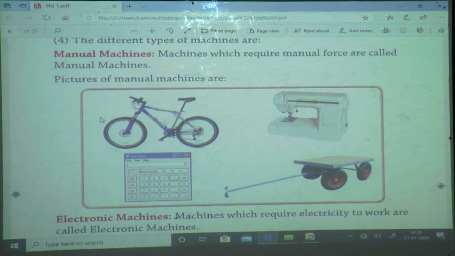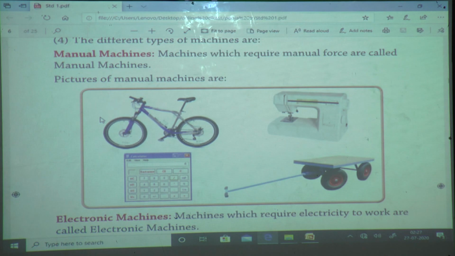And computer also has different parts. Which parts are there? Monitor, CPU, keyboard and mouse. These are four main parts of computer. Computer also has other parts, but these are four main parts.